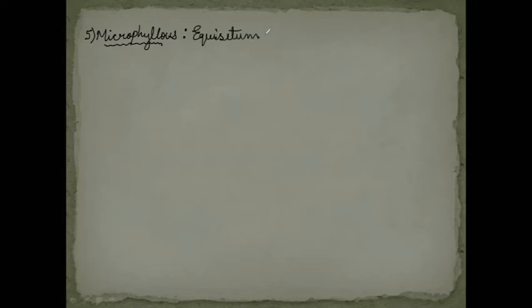Another example is Lycopodium. And one more example is there, that is Selaginella. I'll show you the picture of that Selaginella in this video itself, and you'll see that they have very small leaves. Their leaves are very small, but their stem is long. Such type of pteridophytes are known as microphyllous pteridophytes.